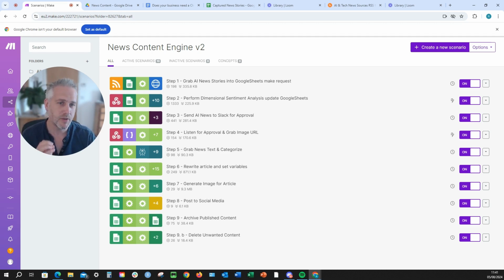Then what we're going to do is grab the original text and categorize that information for future use to make the model better. Then in step six, what we're going to do is to rewrite those articles in our own voice, personalize it, which is again really important. Then we're going to create an AI generated image to go along with the article. Then we're going to post it to social media. And then finally, what we're going to do is to archive the material and then delete the stuff which we don't want in order to start all over again.